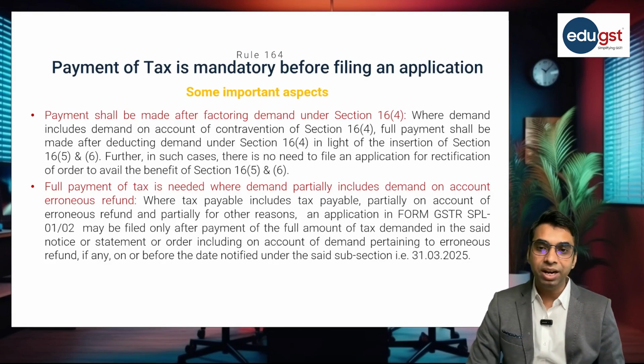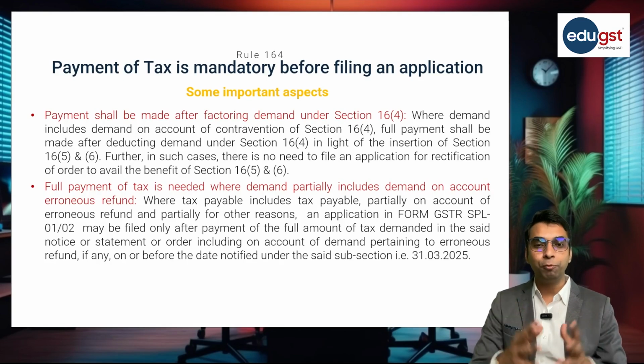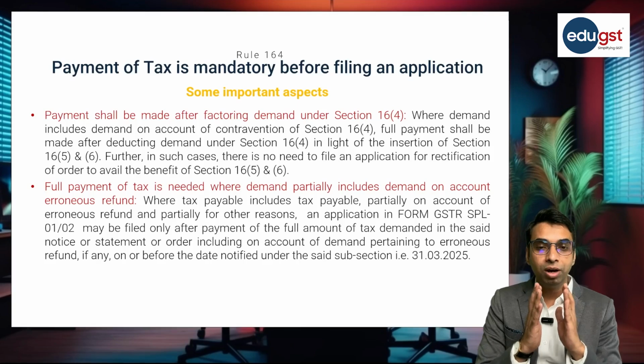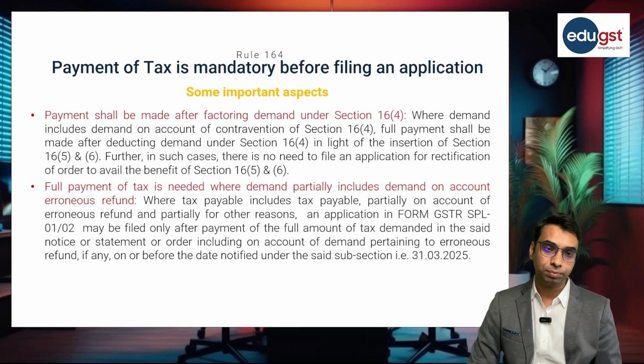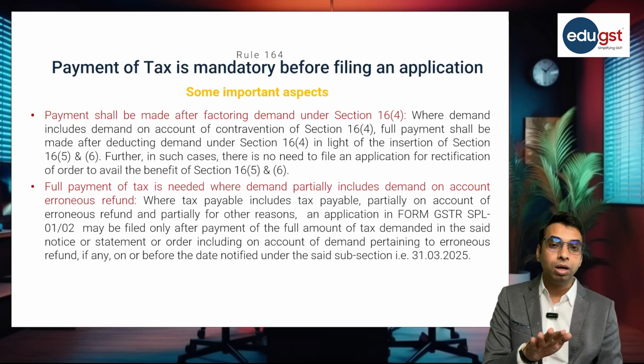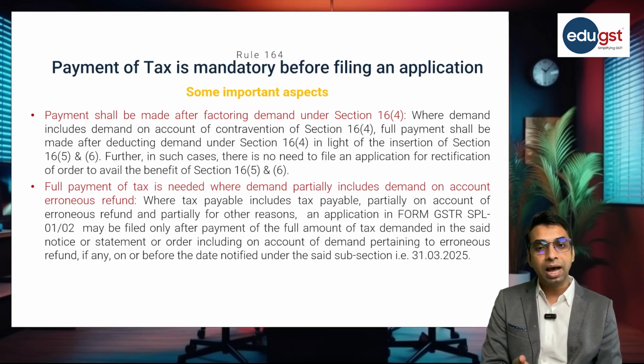Full payment of tax is needed where demand partially includes demand on account of erroneous refund. So say out of 1 lakh rupees, demand of 40,000 rupees is on account of erroneous refund. In that case, since section 128A is not applicable in case of erroneous refund, does it mean I just need to pay the 60,000 rupees? Answer is no.